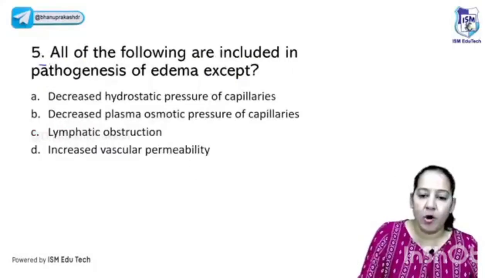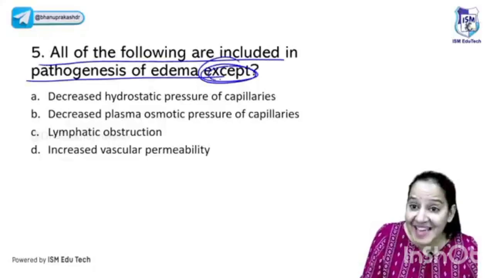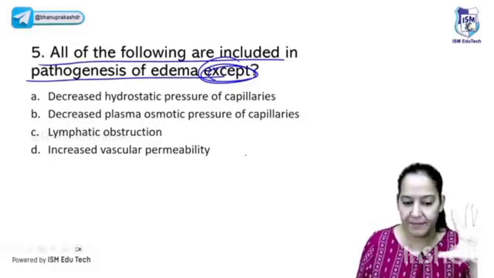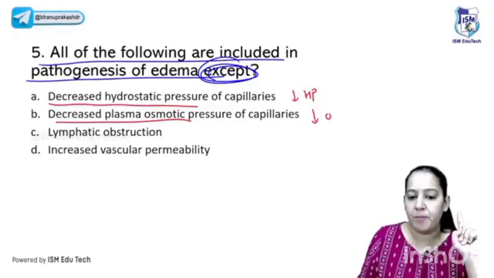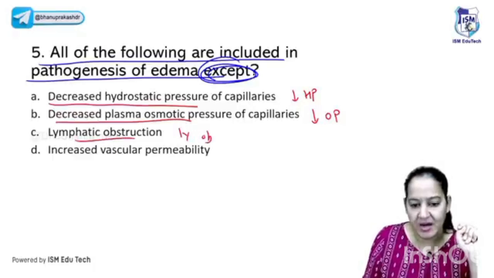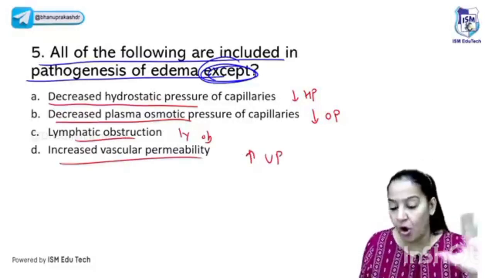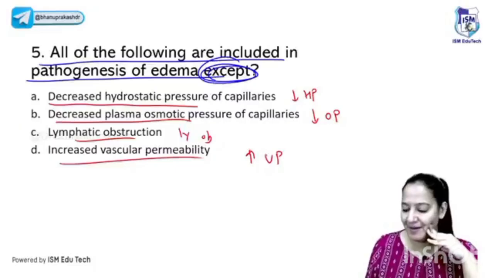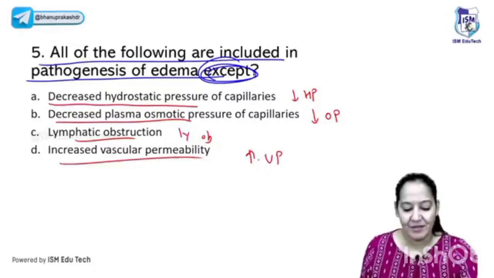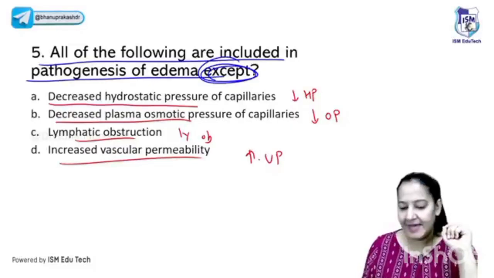Coming to the next question: all of the following are included in the pathogenesis of edema except. Don't miss the word except. I told you the 5 causes of edema: decreased hydrostatic pressure, decreased plasma osmotic pressure, lymphatic obstruction and increased vascular permeability. Tell me which is not a cause of edema. I'm asking not. Yes, the correct answer is A.